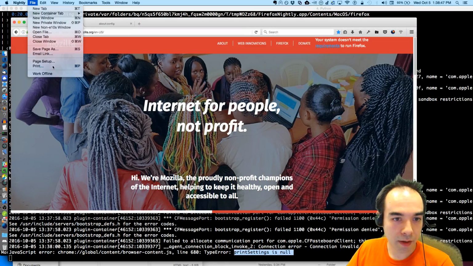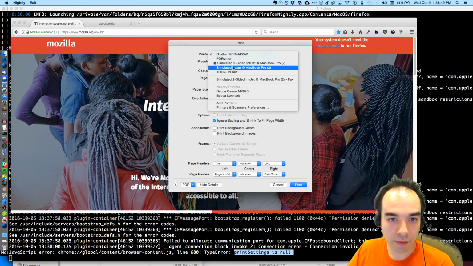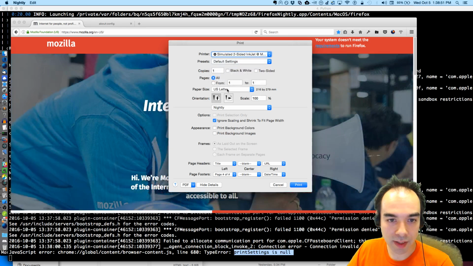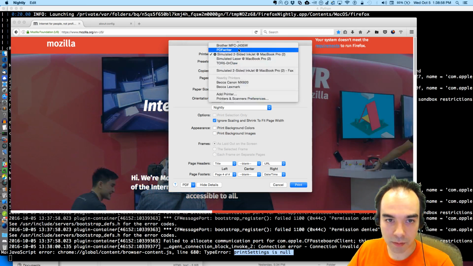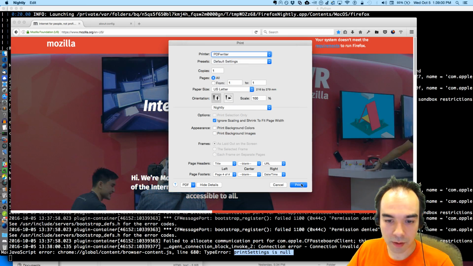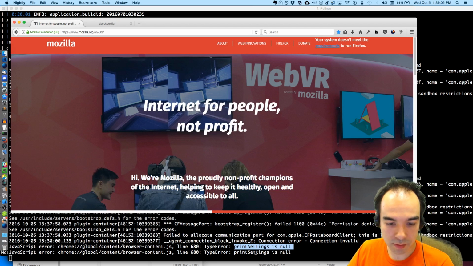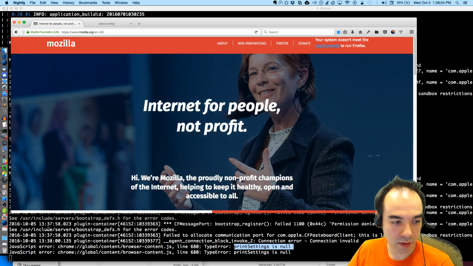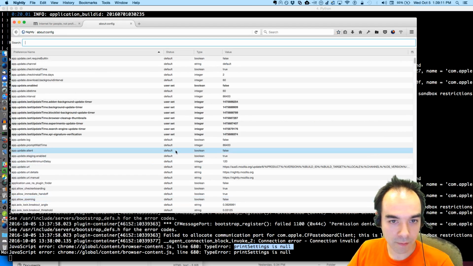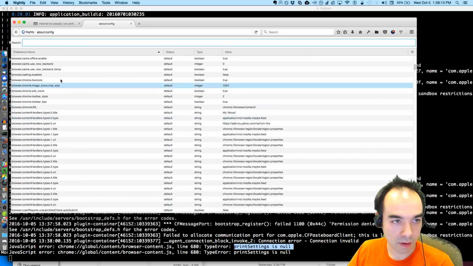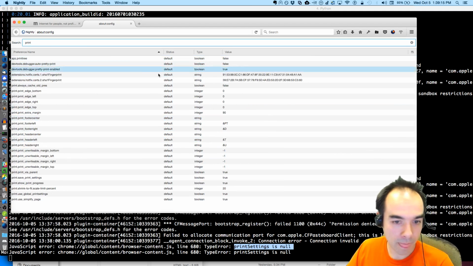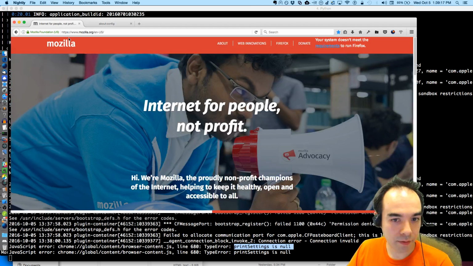How could that be? Print. What if I actually, I think I've tried this, what if I actually need to print in order to persist the settings? I'm going to PDF writer, print, and then it says print settings is null. Okay. And now, if I look in here, hey, there's some stuff, but it's not what I wanted.